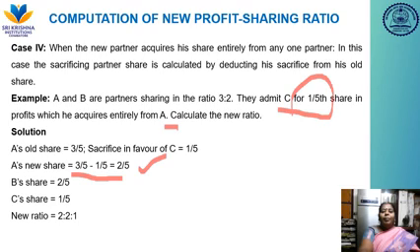So here B's share will be considered as the new ratio because he is not going to sacrifice any amount. So his old share will be considered as his new share. B's share is 2, then C's share is 1/5. So the new ratio will be 2 is to 2 is to 1. So this is the calculation.